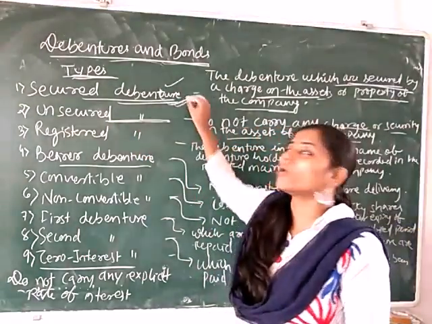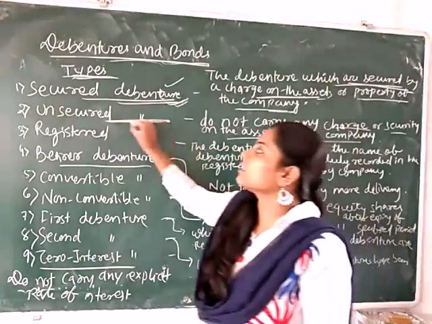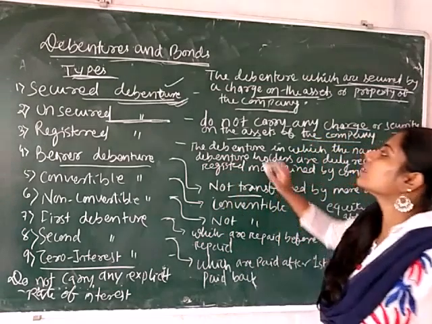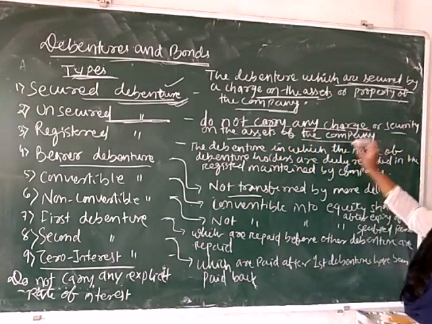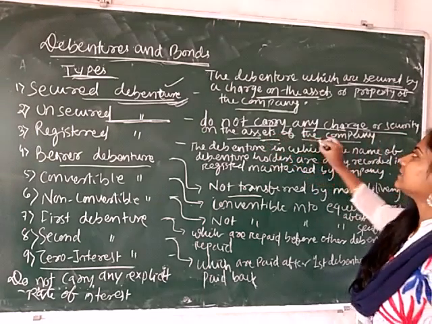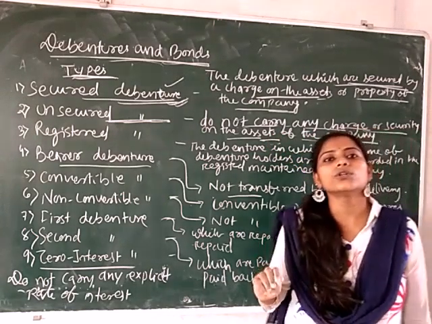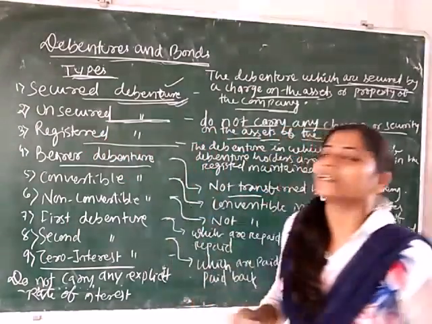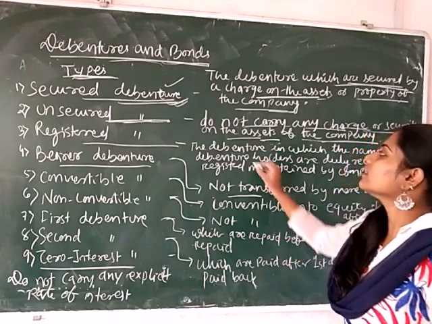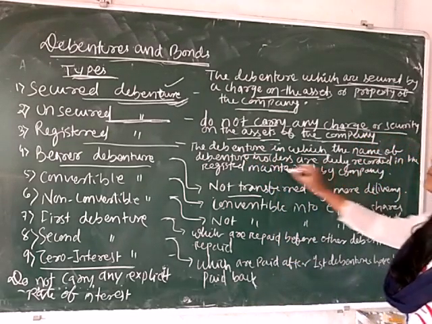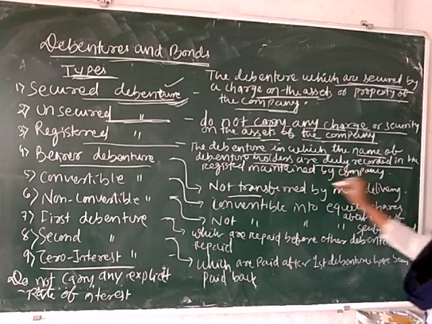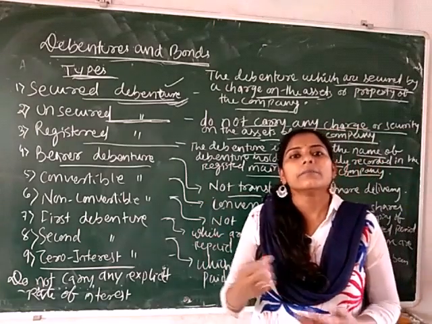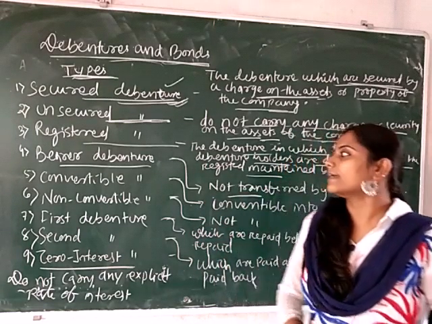Next is unsecured debentures. The secured debenture is also known as mortgage debenture, and unsecured debenture is basically the opposite of the secured debentures. Here the debenture holder does not carry any charge or security on the assets of the company, and this is also known as simple debenture and naked debenture. Next is registered debentures. Registered debenture means the debenture in which the names of the debenture holders are duly recorded in the register which is maintained by the company, and this can be transferred by mere delivery.